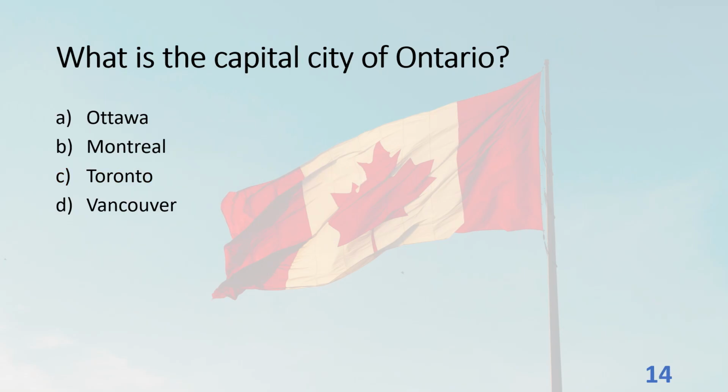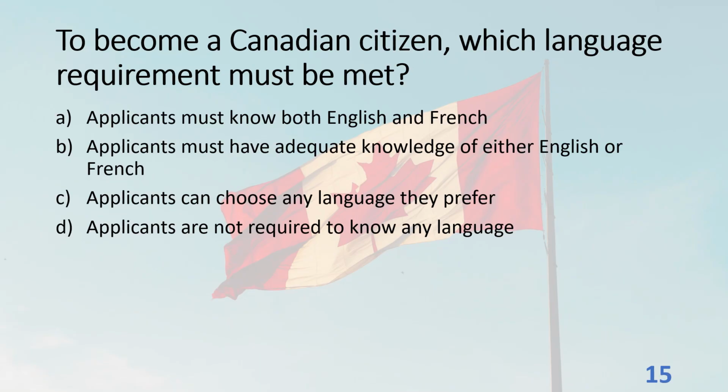What is the capital city of Ontario? A. Ottawa. B. Montreal. C. Toronto. D. Vancouver. The answer is C. Toronto.